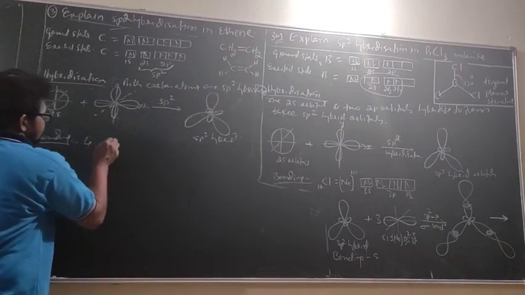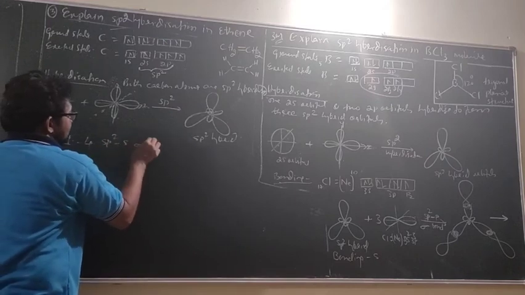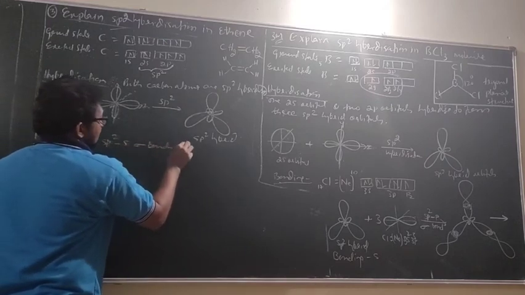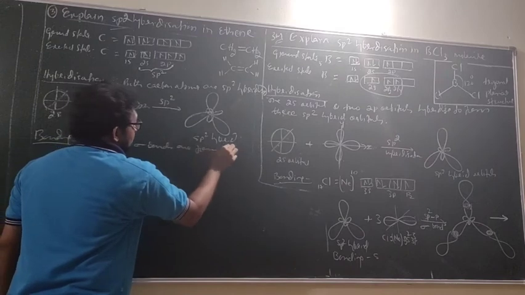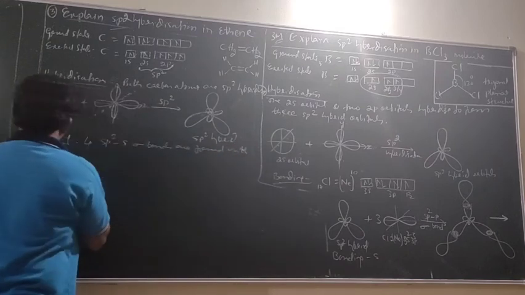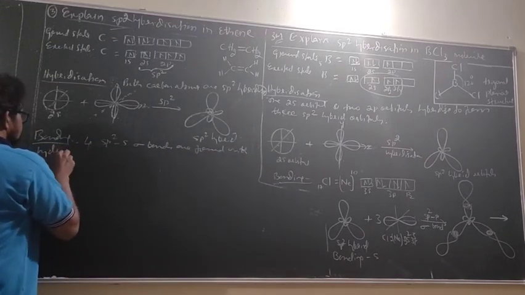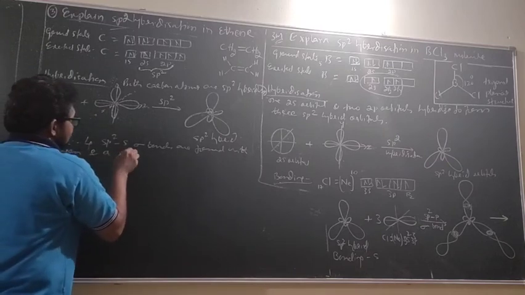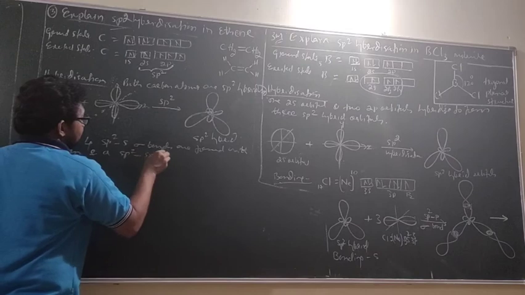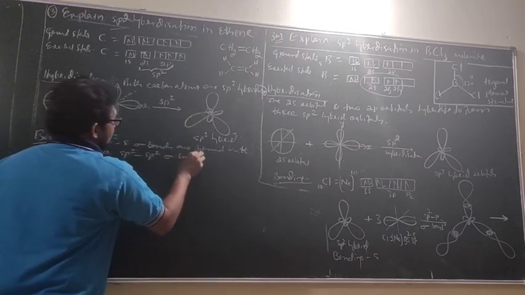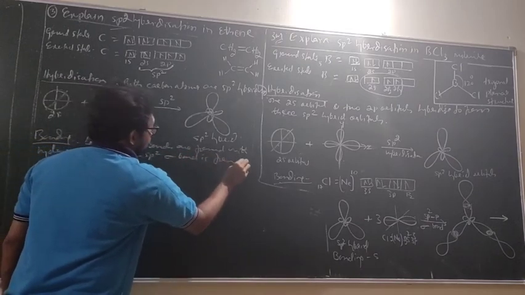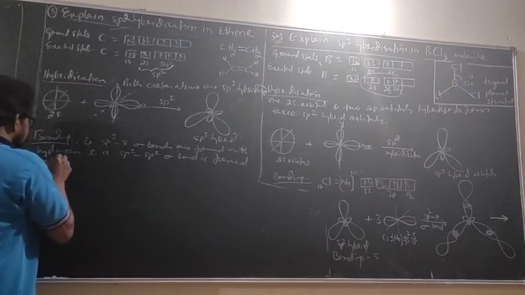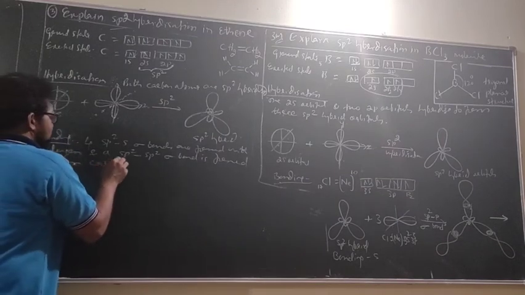The 4 sp2-s sigma bonds are formed with the hydrogen, and an sp2-sp2 sigma bond is formed between the carbon atoms.